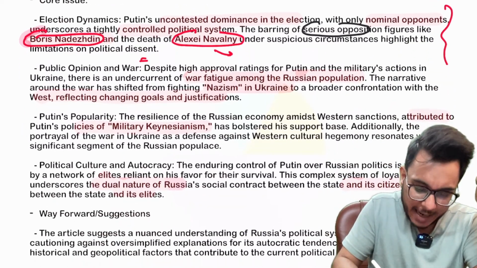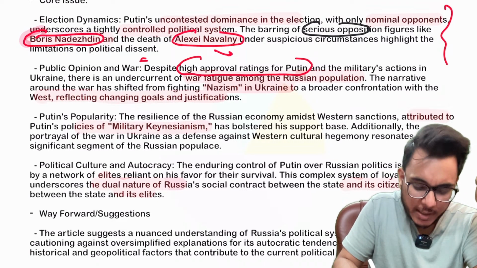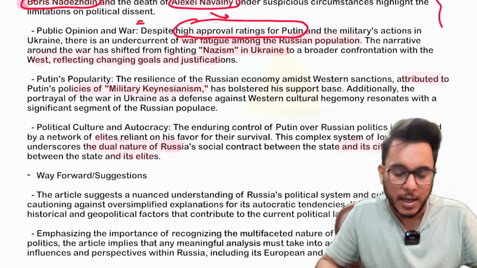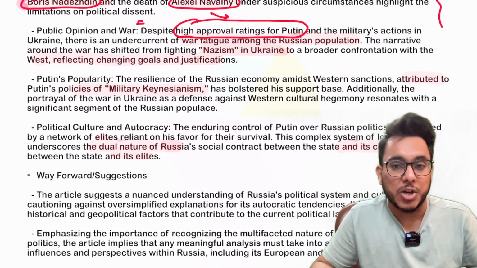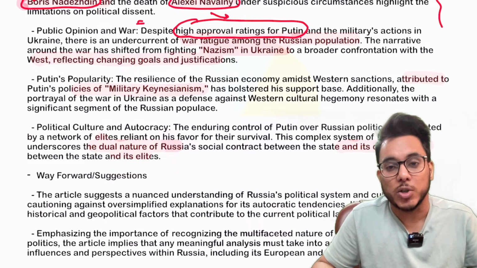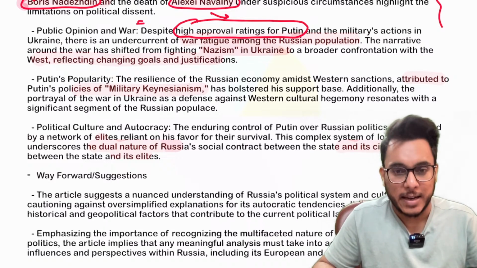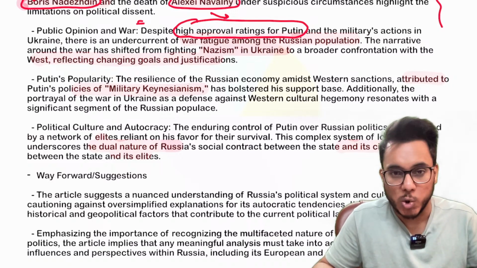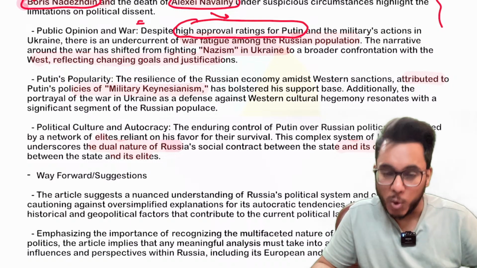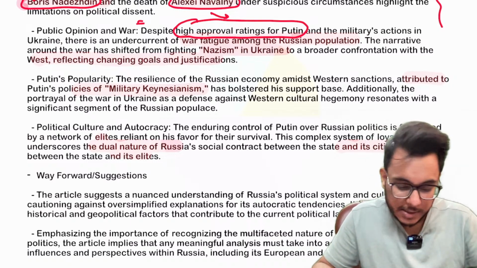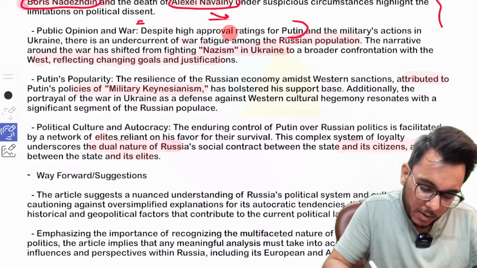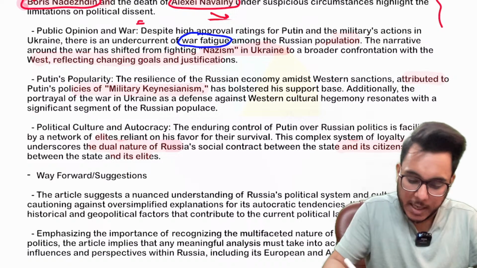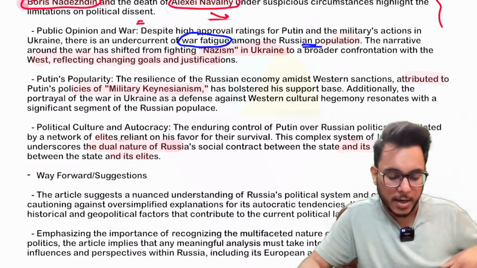Also, guys, understand that there is a high approval rating for Putin in Russia. Putin is like a cult figure in Russia, and the high approval rating will also help Putin consolidate his tenure in this upcoming election. Certain things also have to be noted: though Russia is supporting Putin and a new wave of nationalism is there, there is also a war fatigue that has developed in the Russian population. People are now tired because of this Russia-Ukraine war.